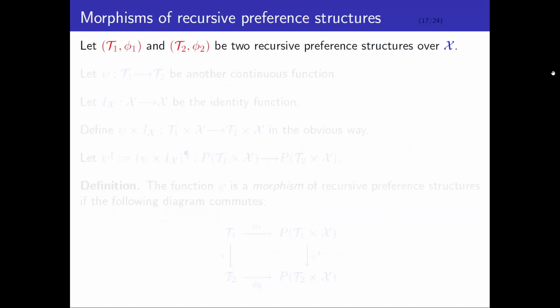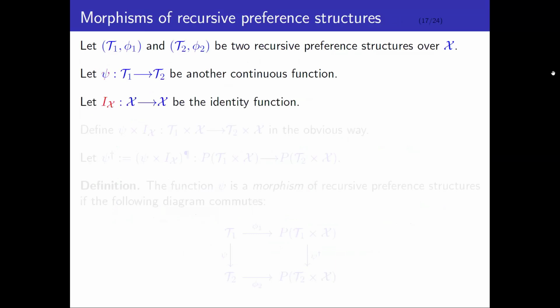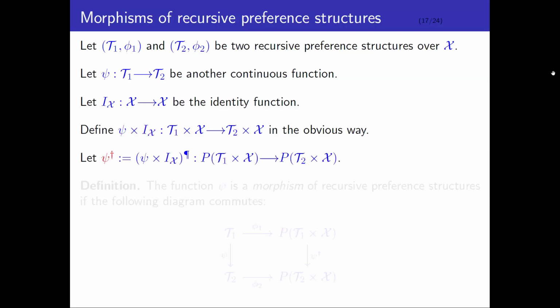All right. So now we are ready to define morphism. Suppose that I have two recursive preference structures over X, (T1, phi1) and (T2, phi2), and suppose psi is a continuous function from T1 into T2. Let I sub X be the identity function on X. Let's bundle those together and we get this Cartesian product psi cross I_X. This is a function from T1 cross X into T2 cross X defined in the obvious way. Now we apply the pilcrow transformation to this Cartesian product. So we get a new function, which I'm going to write as psi dagger, which maps from the space of local continuous partial orders on T1 cross X to the space of local continuous partial orders on T2 cross X.